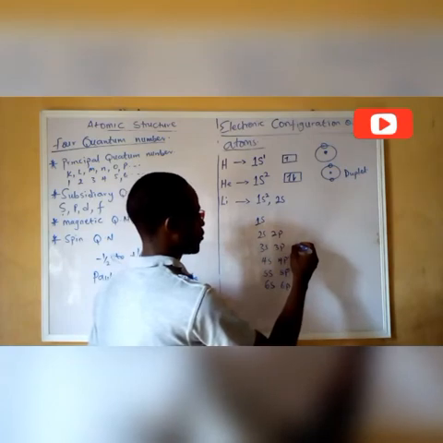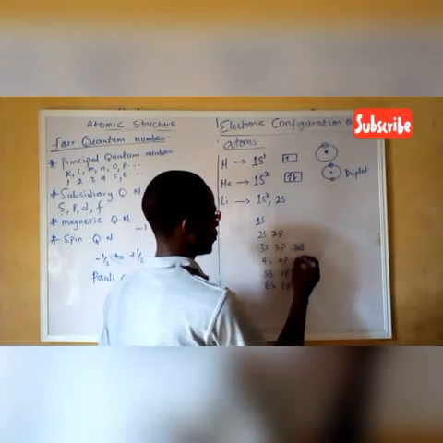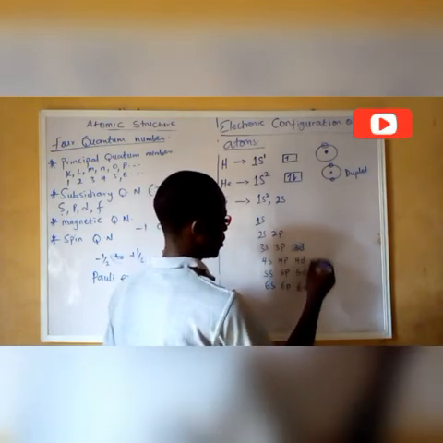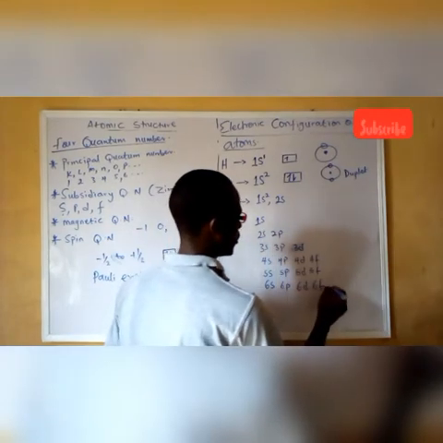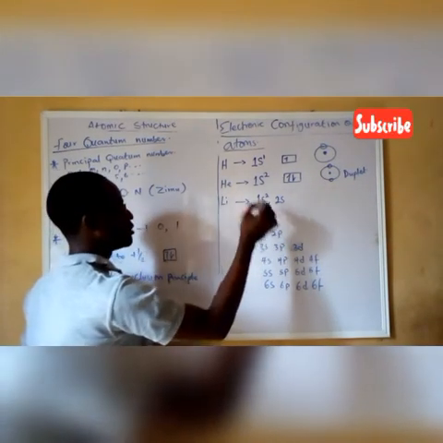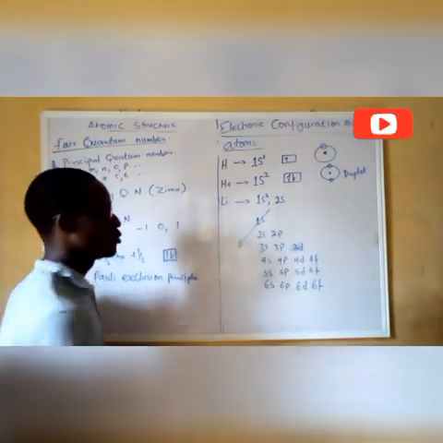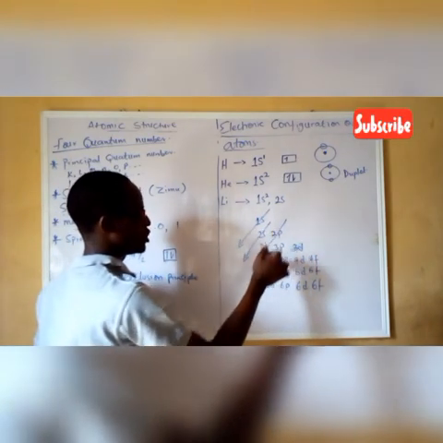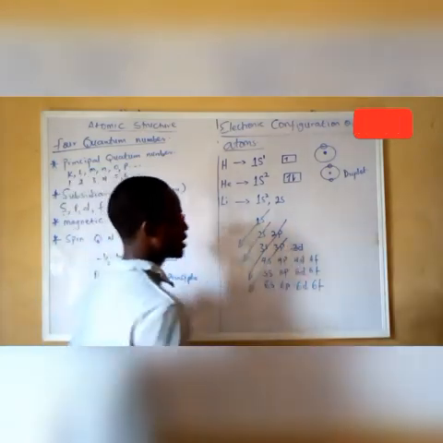Then 3d, 4d, 5d, 6d, then 4f, 5f, 6f. So the electron enters the orbitals in this manner. 1s first. Once the 1s orbital is full, we go to 2s. Once the 2s orbital is full, we go to 2p, then 3s, then 3p, 4s, just like that.